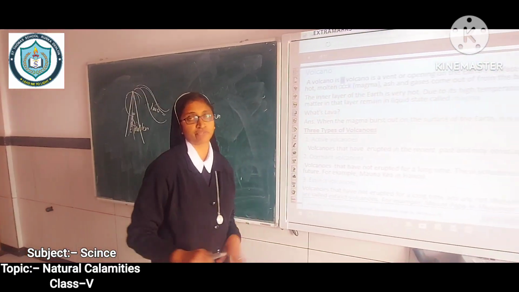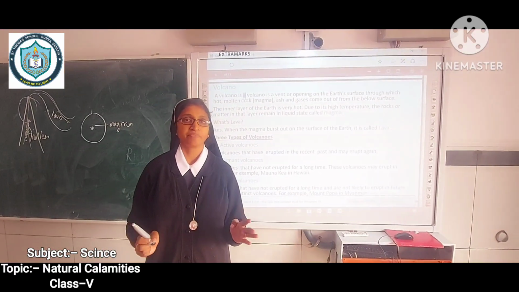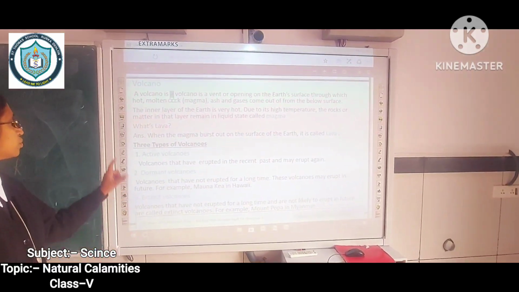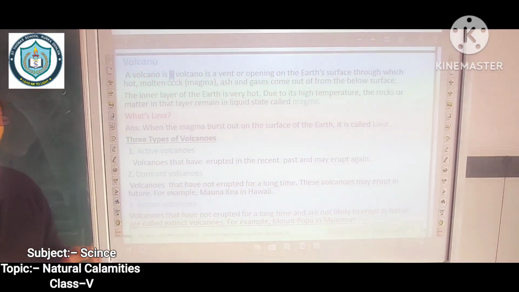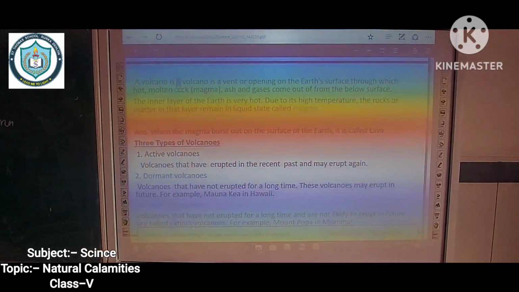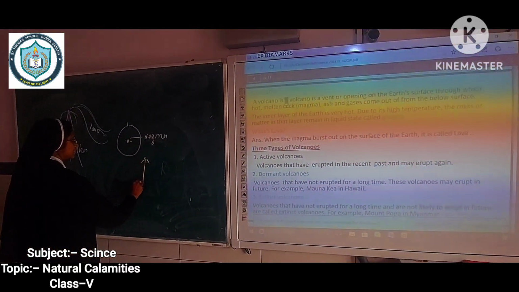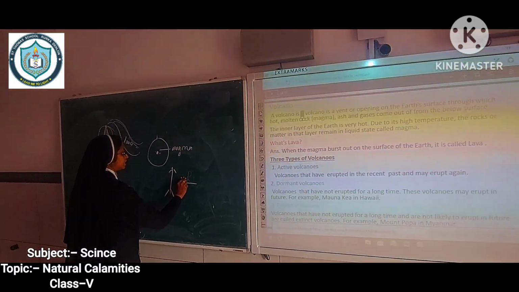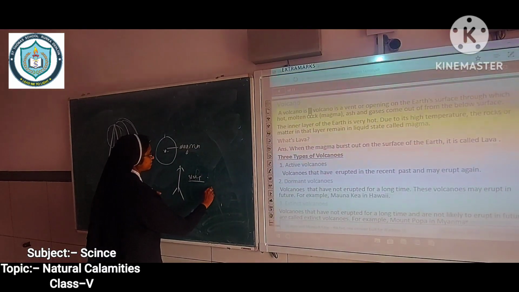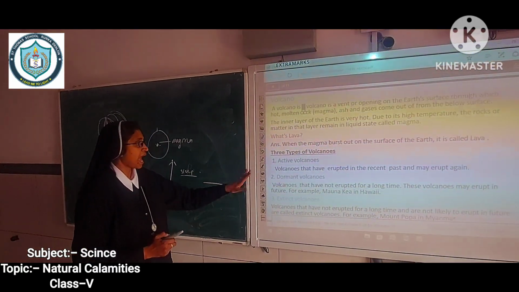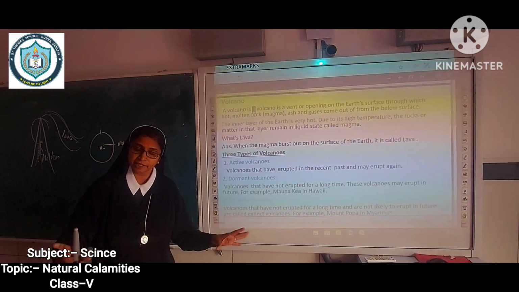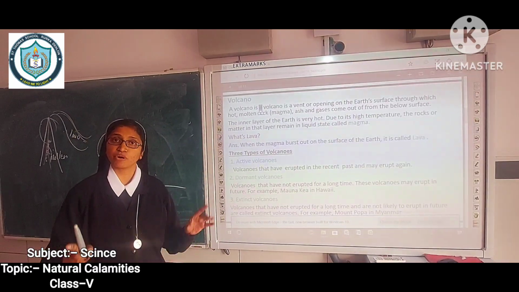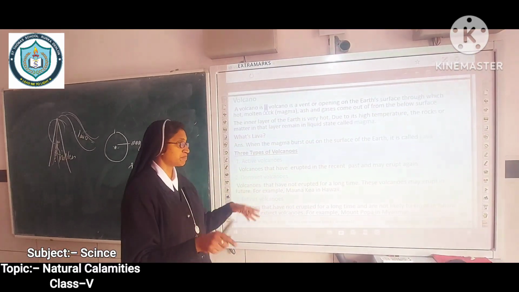There are three types of volcanoes. One is active volcano, second one is dormant volcano, third one is the extinct volcano. Look, what's an active volcano? Active means like a man, he is very active. Dormant means sleeping, and extinct means like a dead one. Active volcano means that have erupted in the past and it will erupt again. One example is Mount Fuji near the Pacific areas.